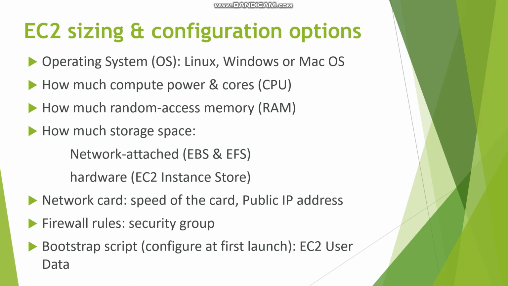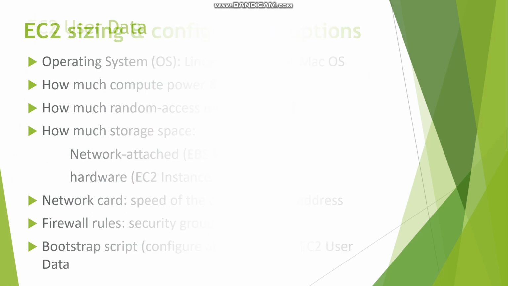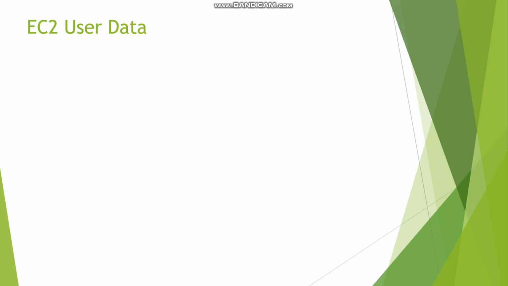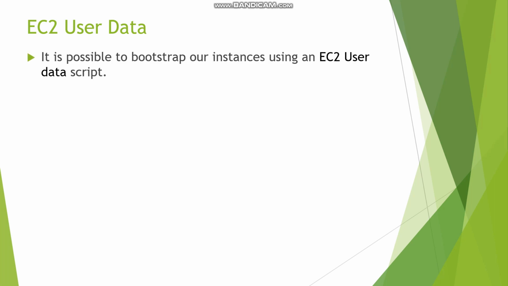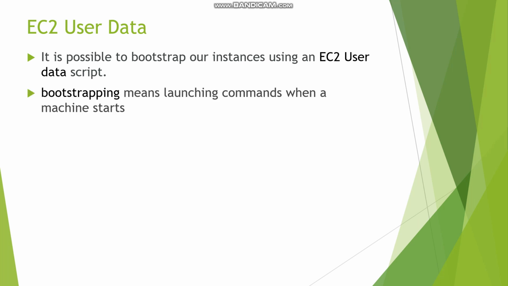And finally, we can also use the bootstrap script. What is meant by the bootstrap script? It is easy to use EC2 user data, which means we can bootstrap our instance using this user data. What does bootstrap mean? It is launching commands when a machine starts. We will see that in hands-on. While creating the EC2 instance, we will just paste some data or a file inside the user data script.